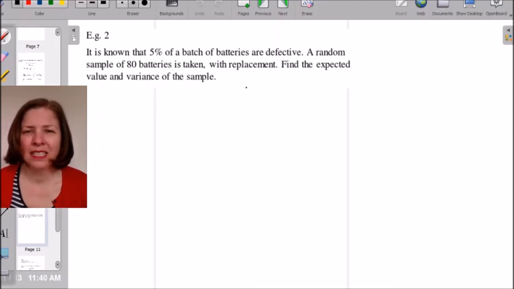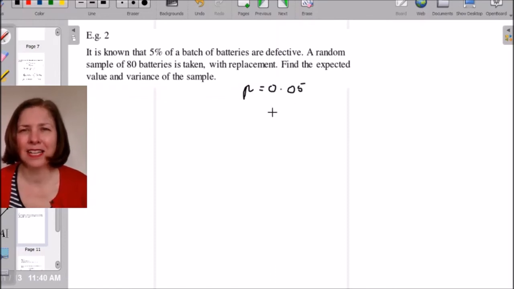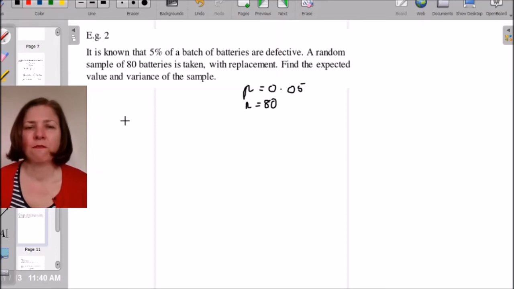So it might seem a bit weird that we are defining finding a defective battery as a success, but because we want to know the expected value and variance, that is what we do, because we're going to count the number of defective batteries, and then the number of samples, n, is 80. So this is definitely a Bernoulli sequence, and therefore it's going to be binomial.